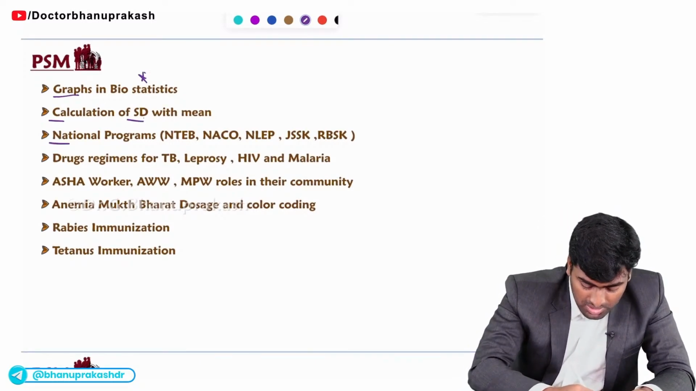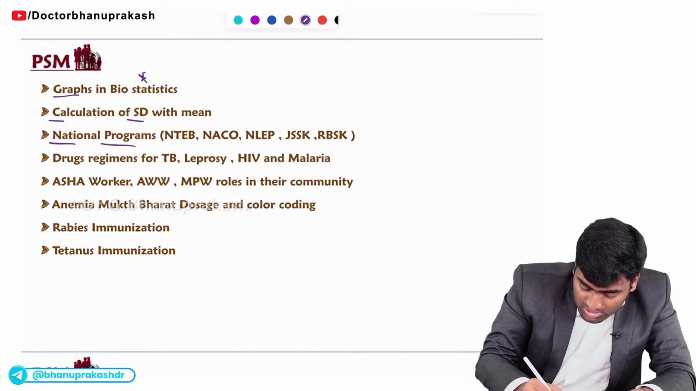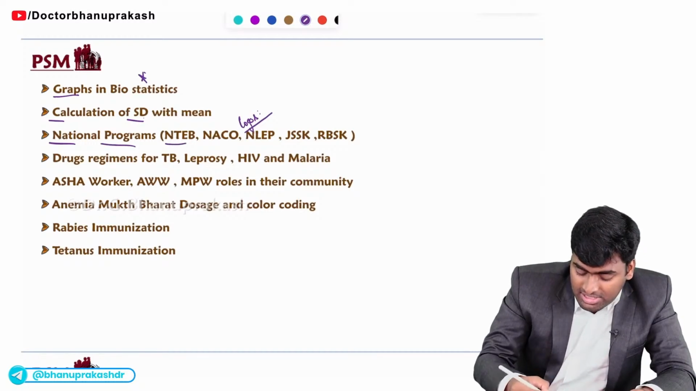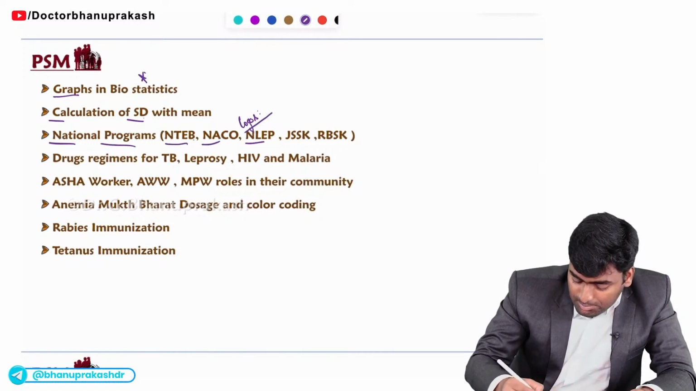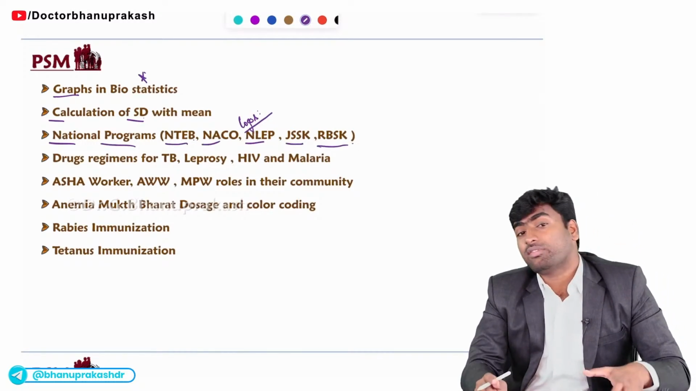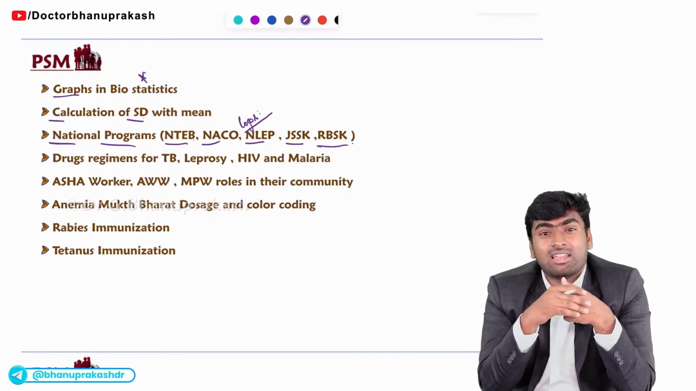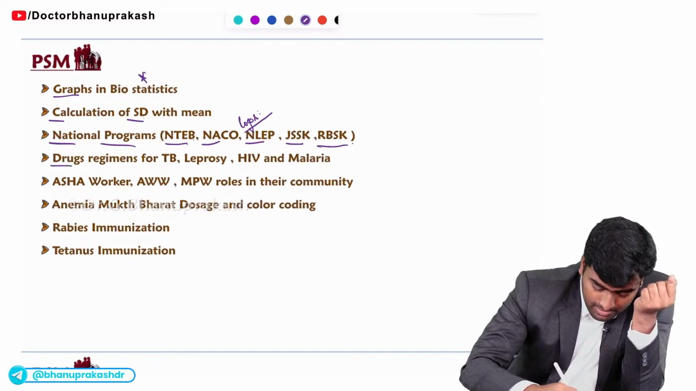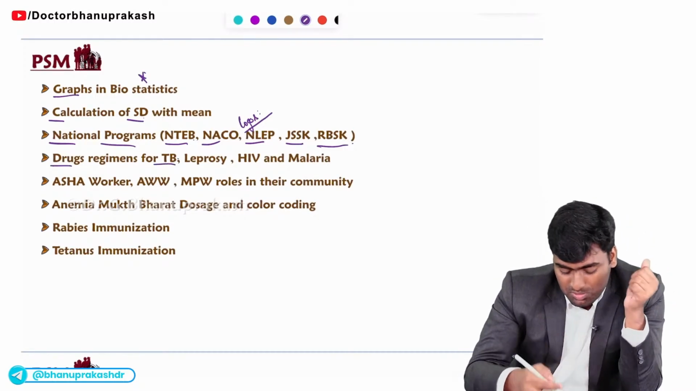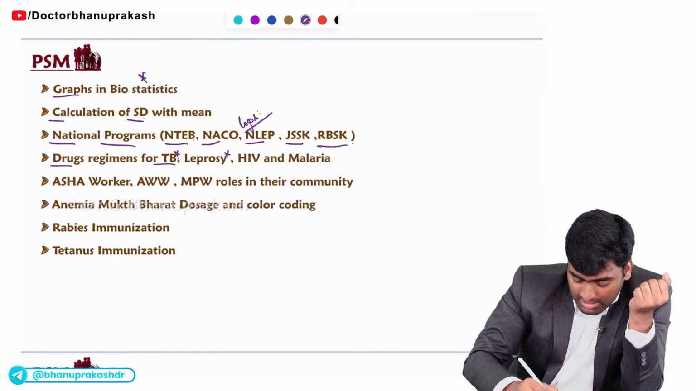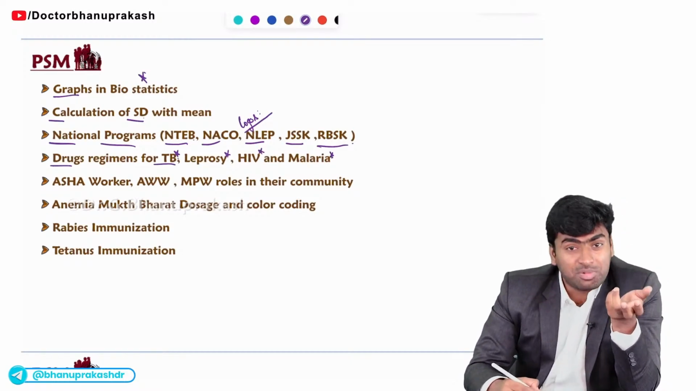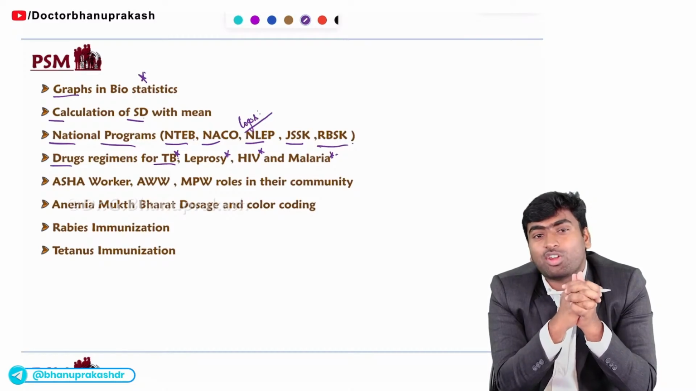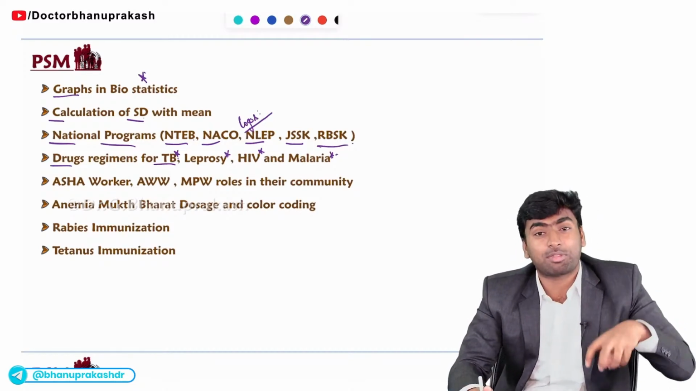Fine. And now from the national programs, they started asking about the logos, especially of national TB and NACO and NLEP, JSSK and RBSK. So all of these logos they will ask and they will ask what their goal and aim are. Okay. And you should also study the drugs which are being used in TB, leprosy, HIV and malaria. What regimens will you use? If there is any resistance, which of the following drugs will you skip and which will you use? So remember all these things from the PSM part.